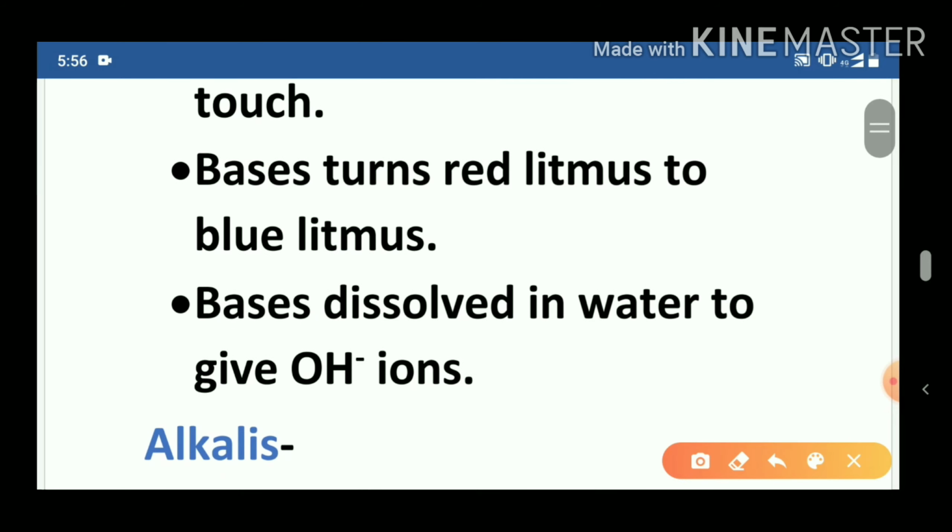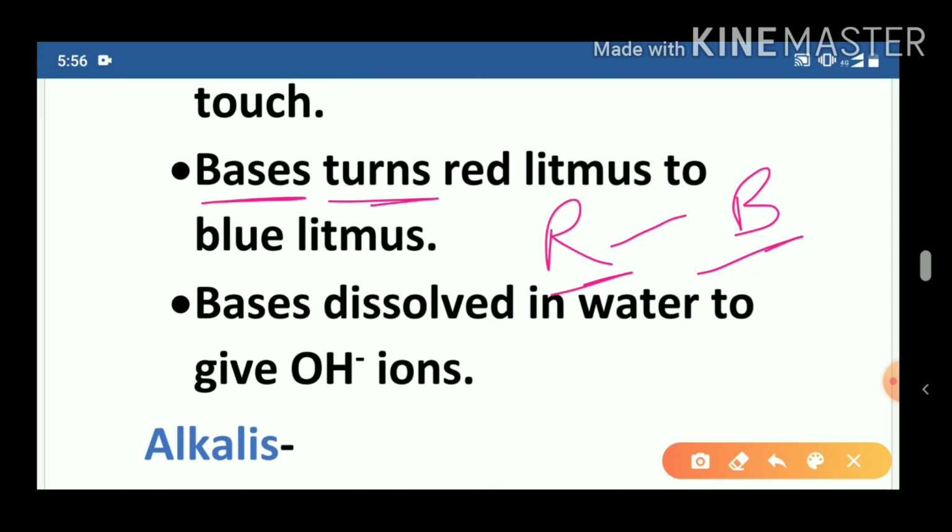Third, bases turn red litmus to blue. Now what is litmus? We have discussed it in the earlier class. Litmus is a natural indicator which tells us whether a solution is acid or base. When we put litmus paper in a basic solution, the red litmus is converted into blue litmus.